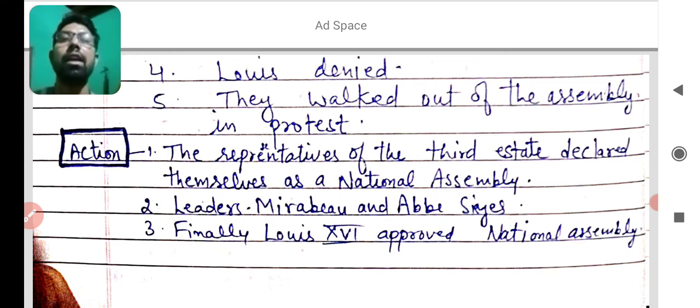It was the major decision approved by Louis XVI at the time of the National Assembly. I hope you learned the main actions by the representatives of the third estate.